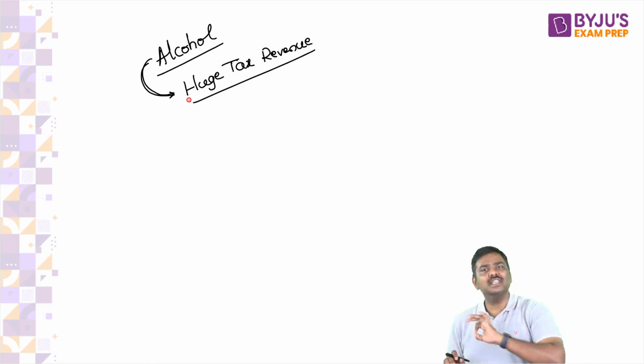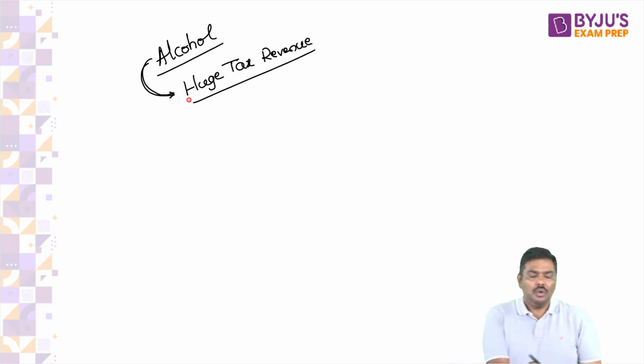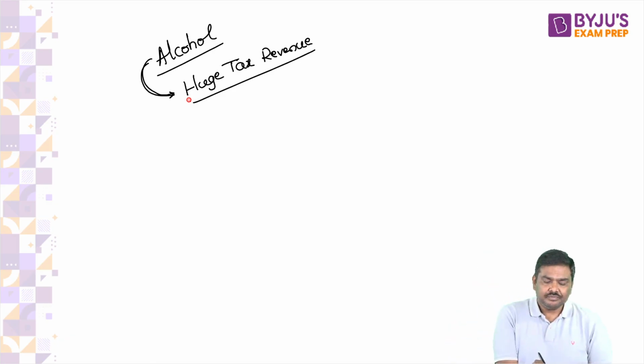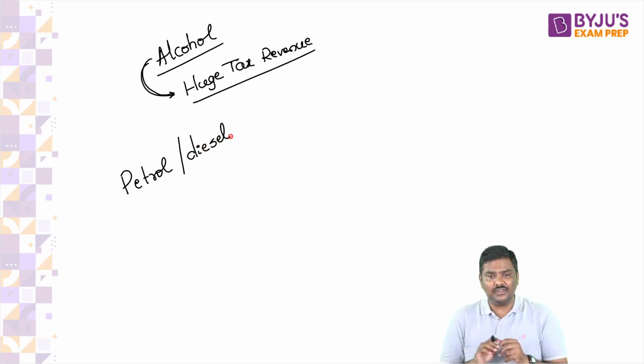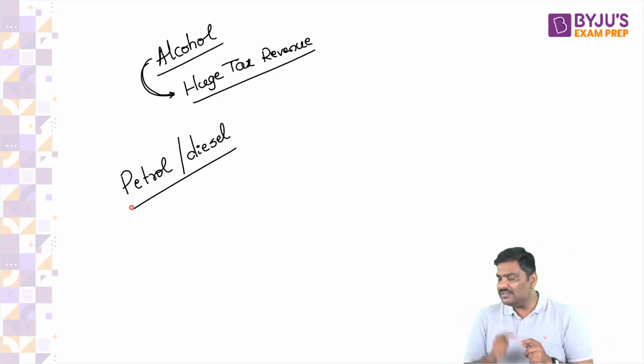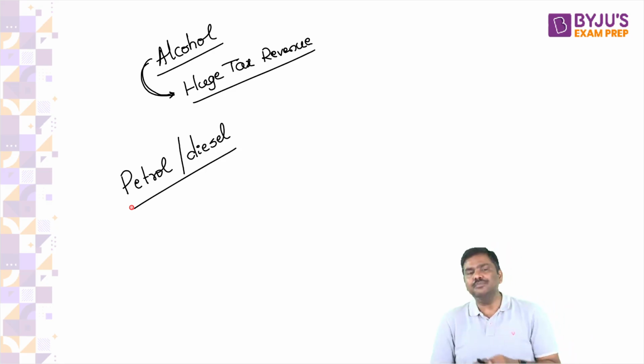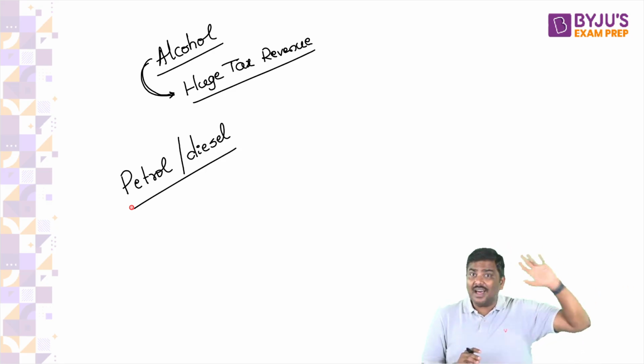There is no GST on alcohol even today. What about petrol and diesel? What about fuels? Why do petrol and diesel not have a GST rate as of now? The reason is very simple. We have discussed this earlier, right?